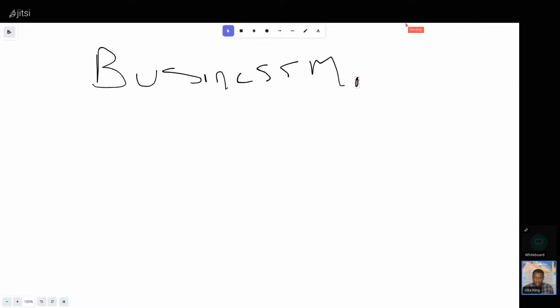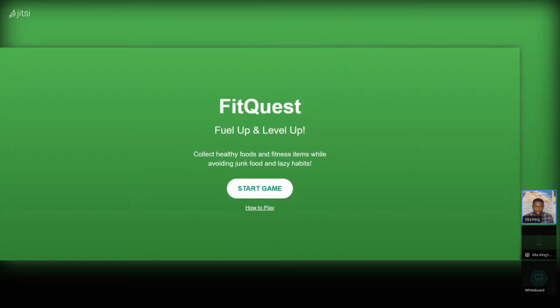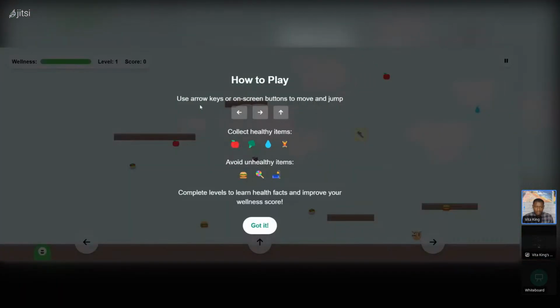Okay, so we built a health and fitness game. Let me share my screen again. The name of the game is called FitQuest. So here's the game that we just built right now, in less than 10 minutes. It tells you how to play. Use arrows or the screen button to move and jump. Collect healthy items, avoid unhealthy items, complete levels to learn health facts and improve your wellness. Okay, got it.